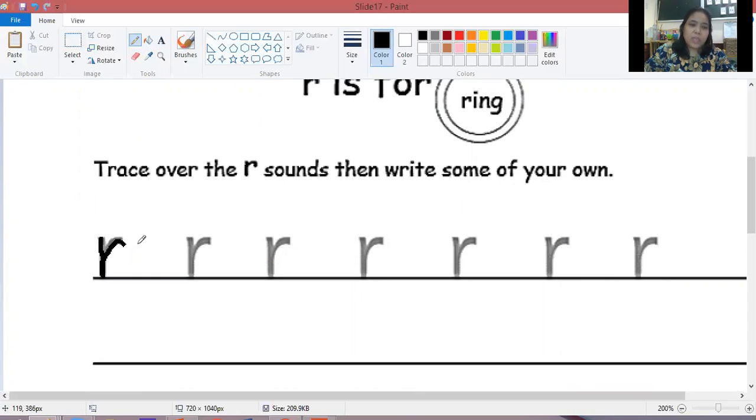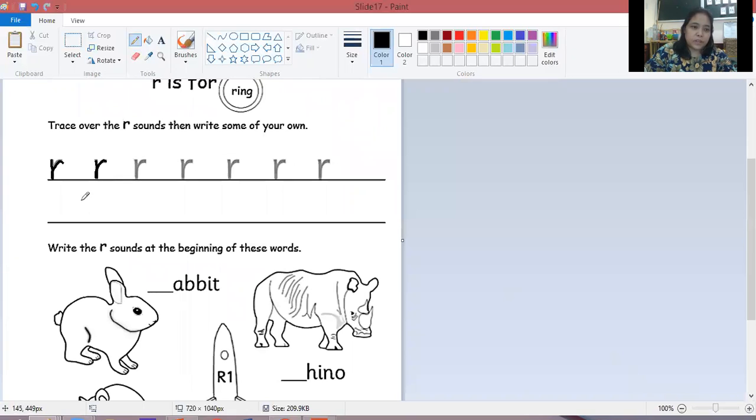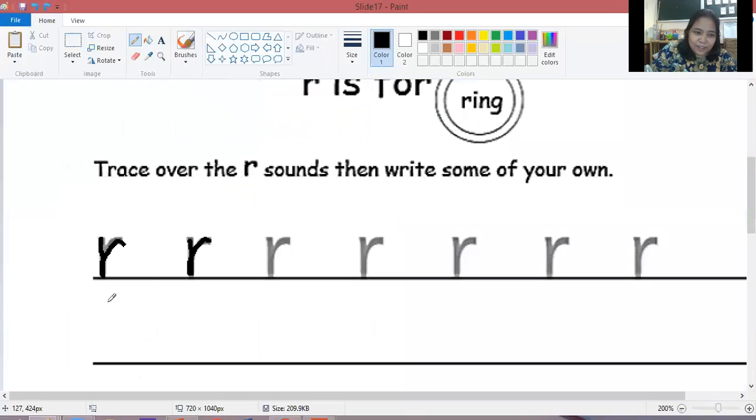Okay, another one there. So after you trace the small letter R here on this line, you can go down here and write some on your own. Let me make it nicer. It's really hard to use this very small pencil. I will make it bigger again.